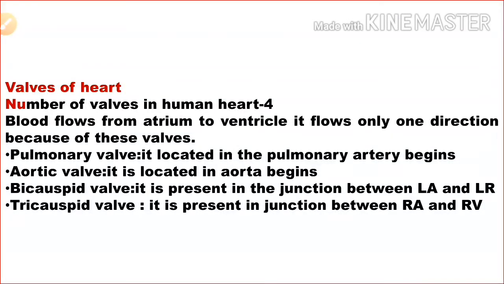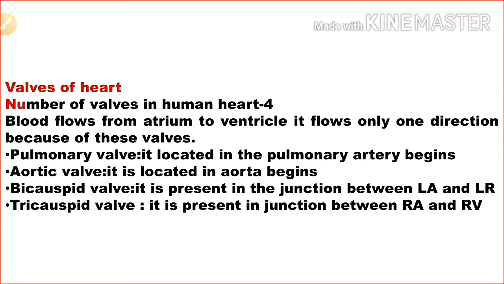And the next one is valves of the heart. There are 4 valves in our heart. Blood flows from atrium to ventricle, and it flows in only one direction, that is unidirectional, because of these valves.